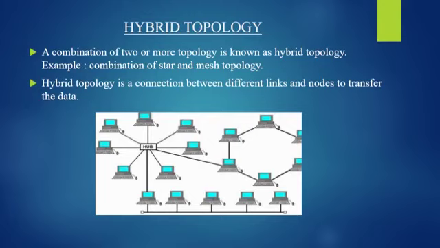Example, if there exists a ring topology in one branch of SBI Bank and bus topology in another branch of SBI Bank, connected, these two topologies will result in hybrid topology. The diagrammatic representation of hybrid topology is shown in the figure.